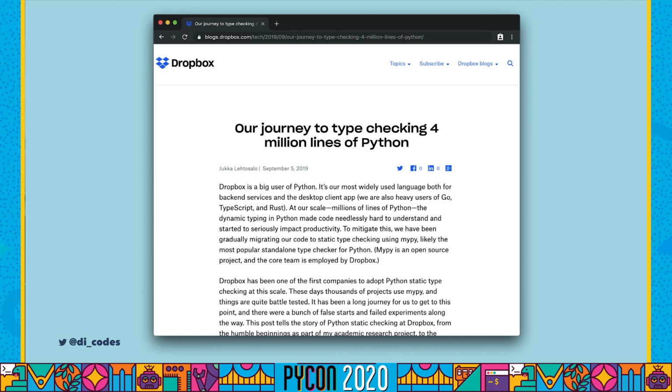And the story of static typing in Python is also kind of the story of static typing at Dropbox. Dropbox is a company with millions and millions of lines of Python code. And basically at some point in their history, they decided that having that much untyped Python code was actually a liability, right? It was slowing down their developers and making things harder for them to create new features and do actual development. But there were some other things that led up to it as well, and I'll talk about those here.